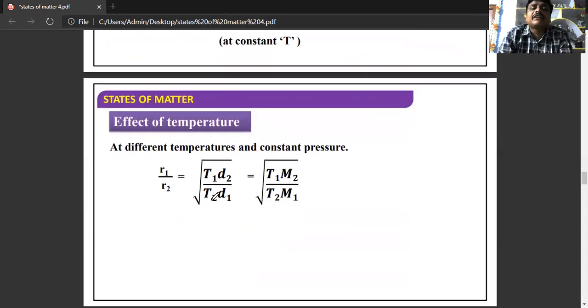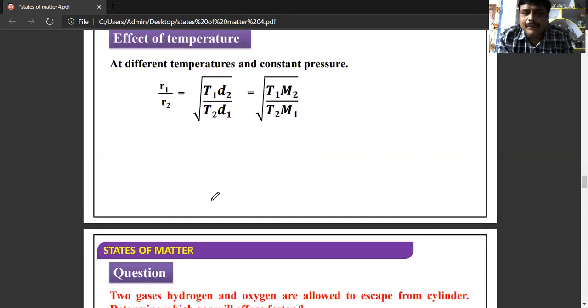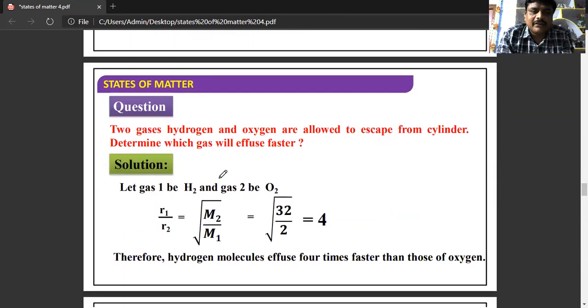If you see the effect of temperature, at different temperatures and constant pressure, R1 by R2 is equal to root of T1 D2 by T2 D1, which is equal to root of T1 M2 by T2 M1.